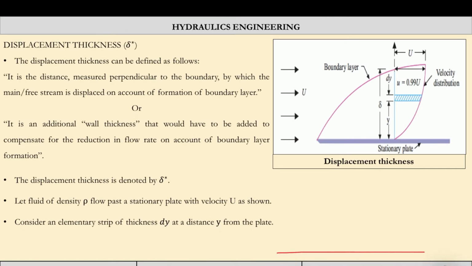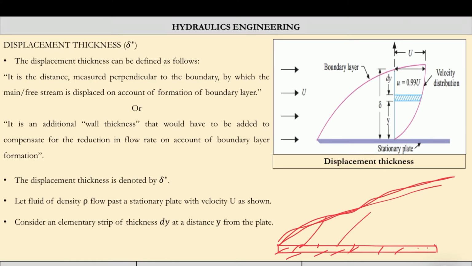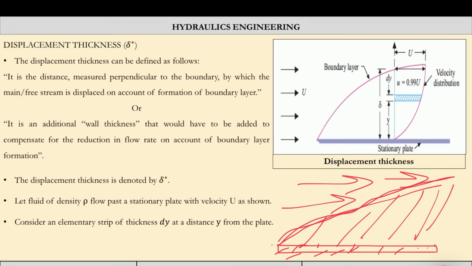So let us try to understand. This is your stationary plate, and this is your boundary layer. If this much additional thickness can be added to the boundary, then the flow all over becomes free flow. That means this is the thickness which should be added to the boundary surface to compensate the losses due to this boundary.